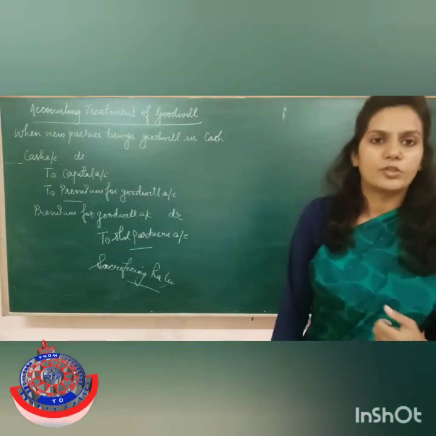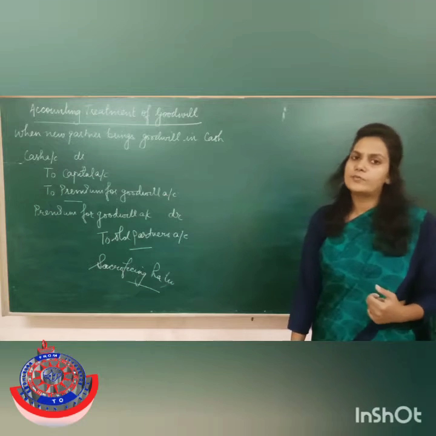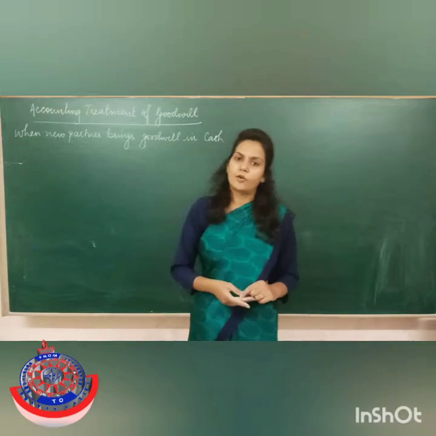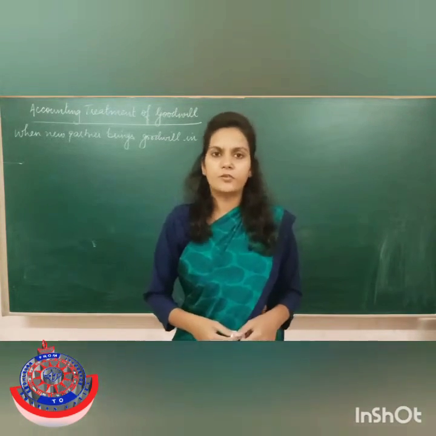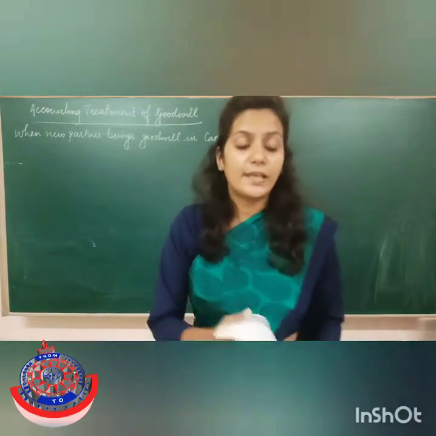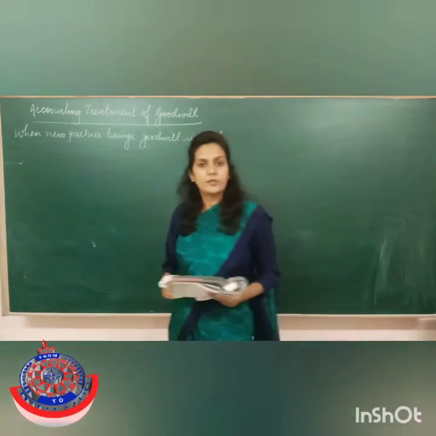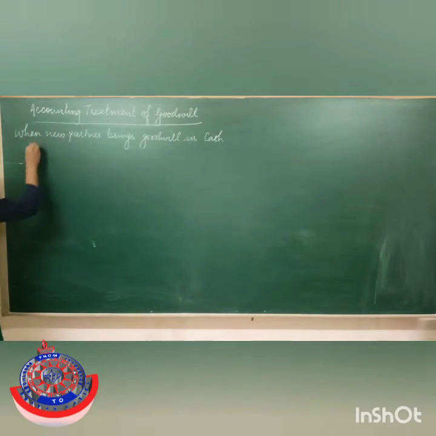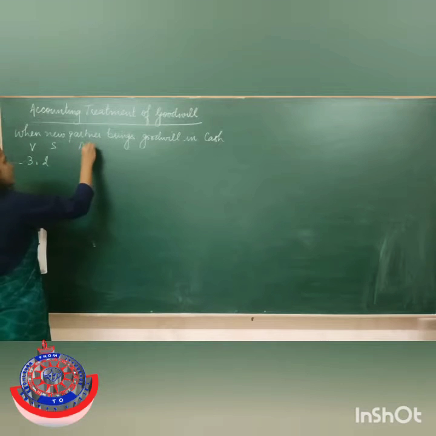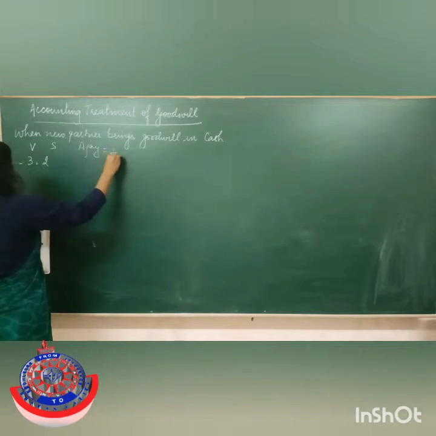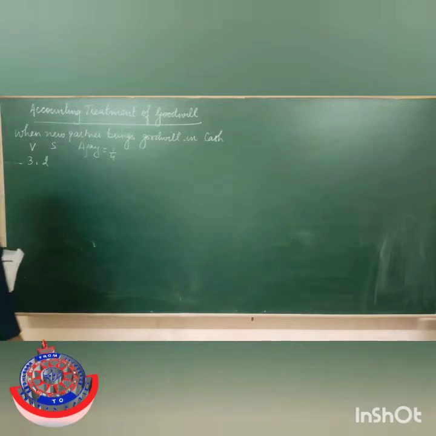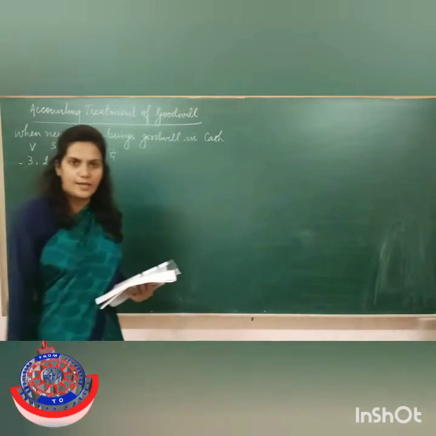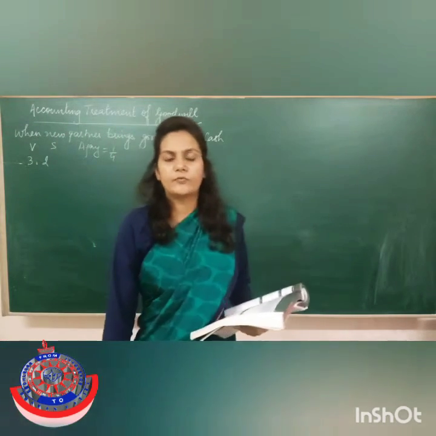So now let's solve a numerical so that we can understand this concept well. The question is, Vijay and Sanjay were partners in a firm sharing profits in the ratio 3:2. They admit a new partner, Ajay. Ajay is going to join the firm for a 1/4 share. Ajay is going to bring rupees 30,000 for capital and 20,000 for premium for goodwill.